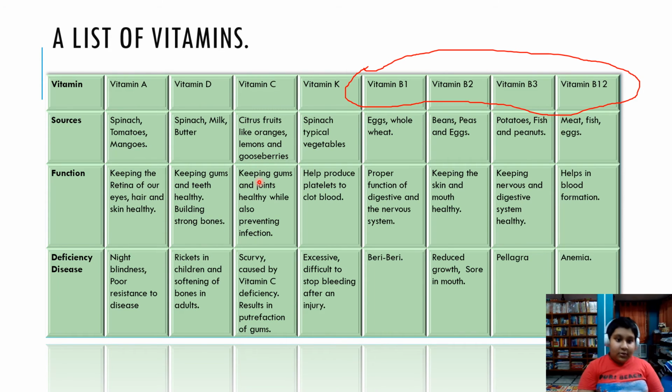Now, let's go to function. Vitamin C's main function is keeping the gums and the joints healthy because it prevents infection. And the deficiency disease is called scurvy. Scurvy is a very bad form of disease caused by deficiency of vitamin C.